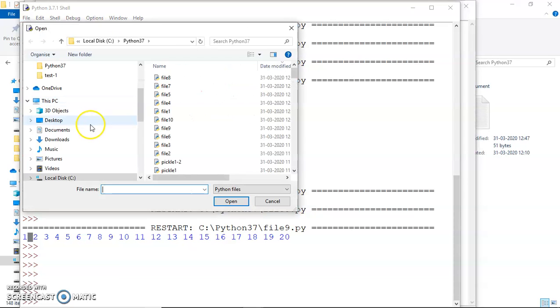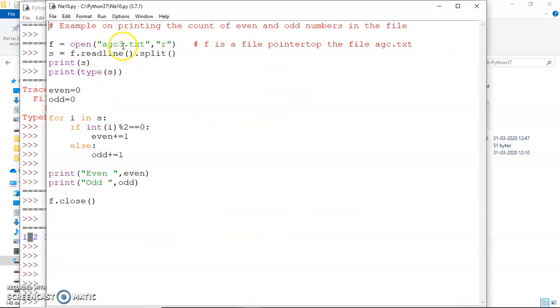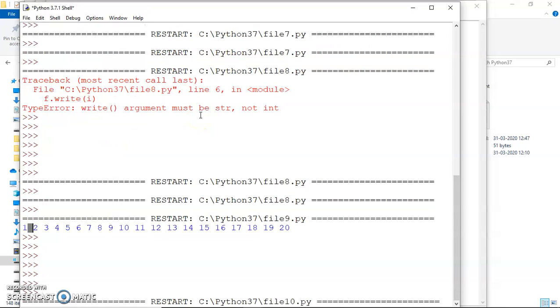So let me just open up another file for you. Now this file, I'm opening this file agc3.txt in read mode, and then in this I'm using a readline method, obviously, which is going to convert it into a list, and this split would split the strings. Okay, so the space would be removed, because space is the default character for splitting. So once that is done, then we can just process the list. We can count the number of even and odd values from the list. So let me run this program for you.